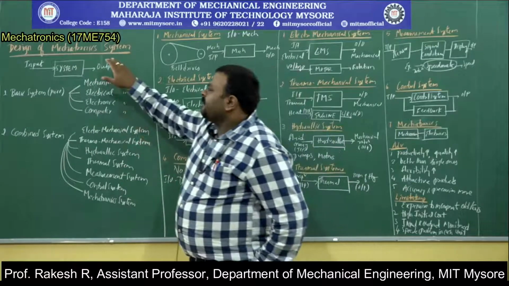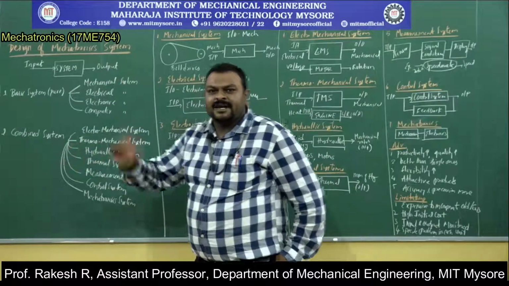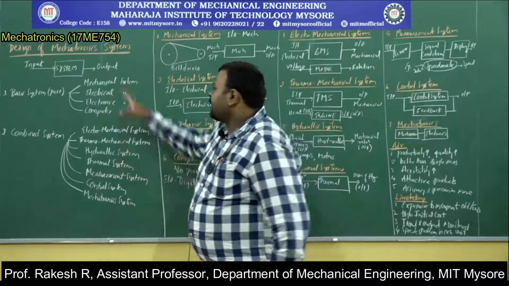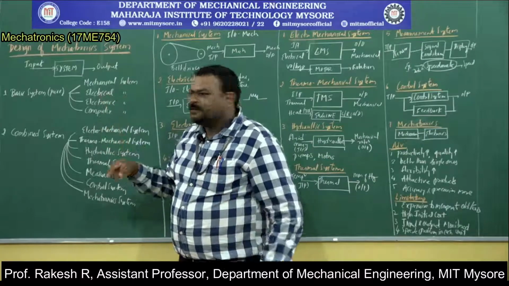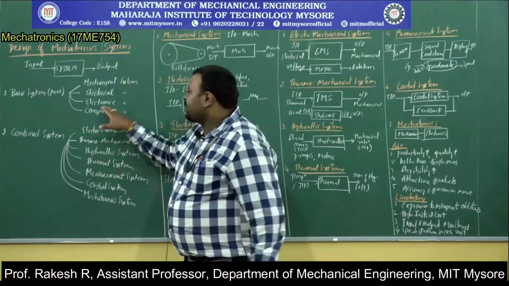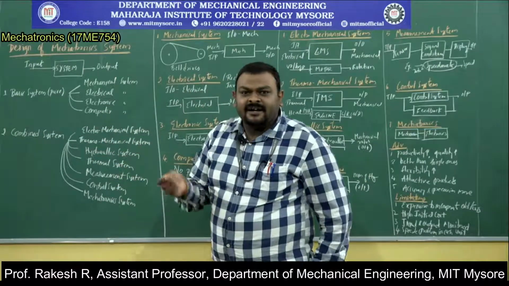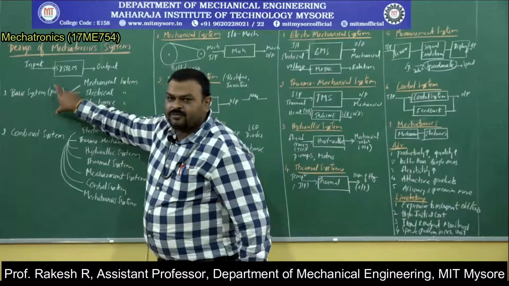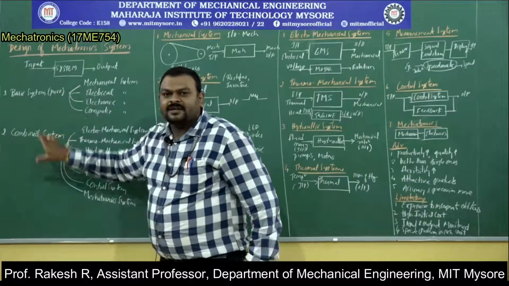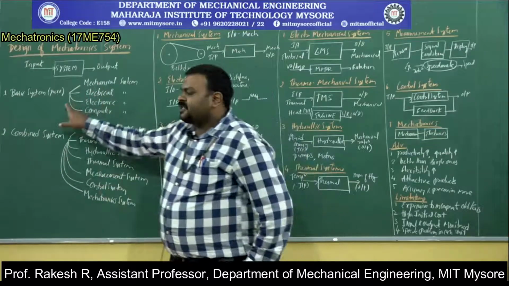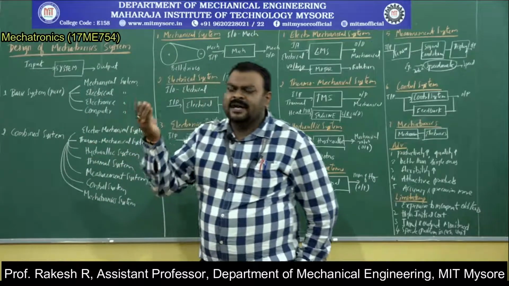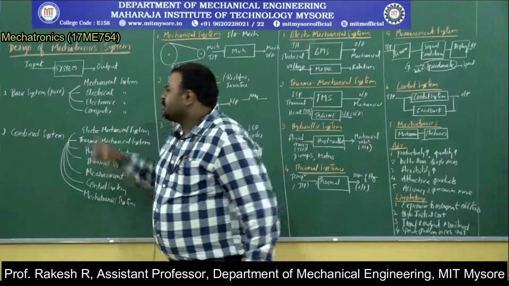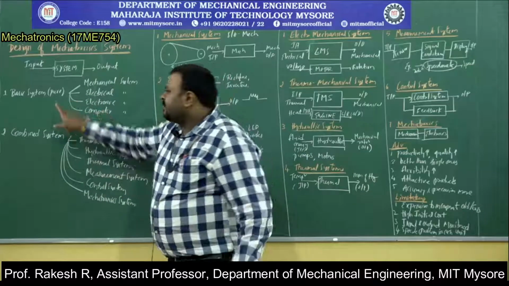So here, the mechatronics systems are classified based on individual systems. For example, mechanical system, mechanical alone. Electrical system, electrical alone. Electronic system, electronic alone. Like that, depending upon the input and output type, the systems are classified into two groups. One is pure system and another one is combined system. In pure system, the name itself indicates pure. It has the same inputs. Input is mechanical, output is also mechanical. So the interactions are the same. That is nothing but a pure system.